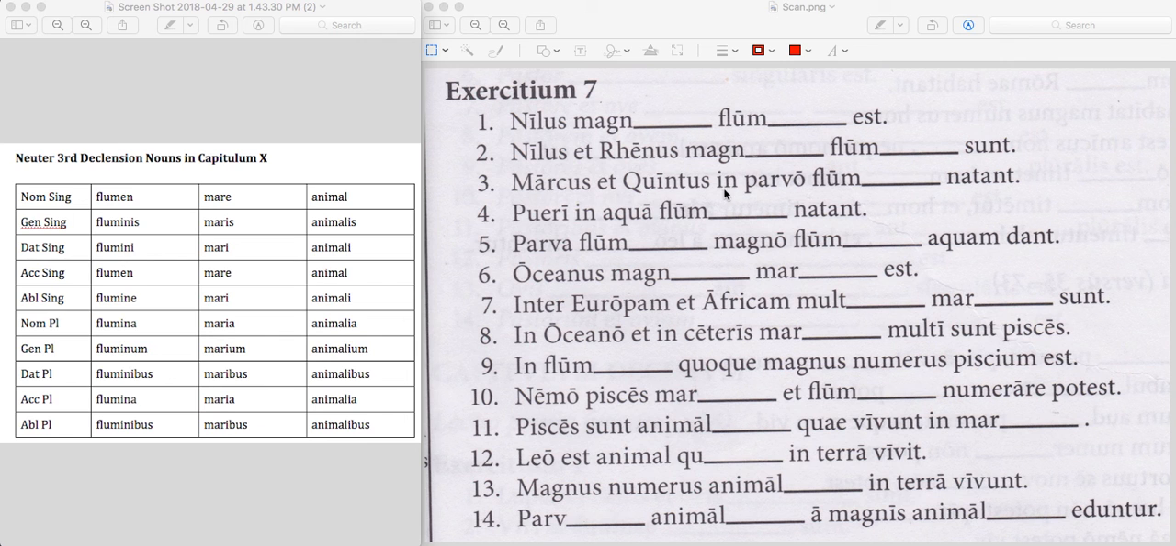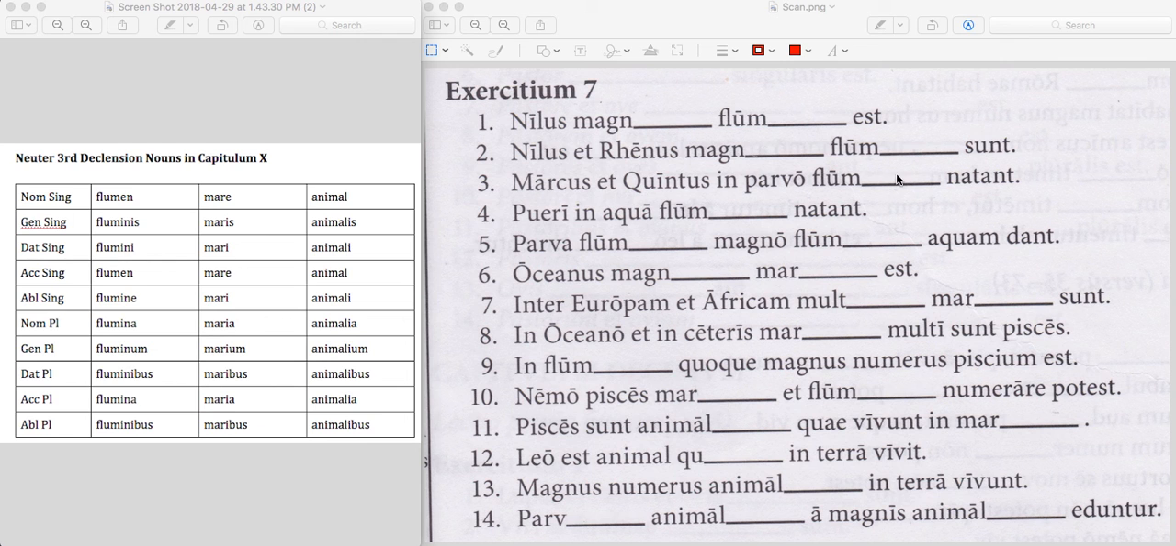Let's see if I skip down to this one. Marcus et Quintus in parvo flumine natant. So Marcus and Quintus swim in a little river. Now here we have this preposition in, and therefore we see the ablative ending here on parvo.